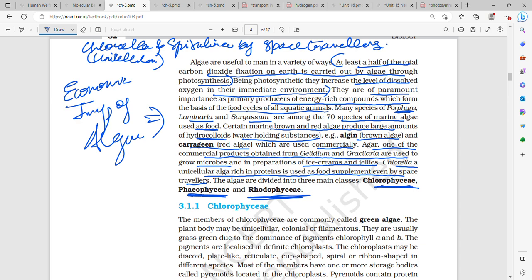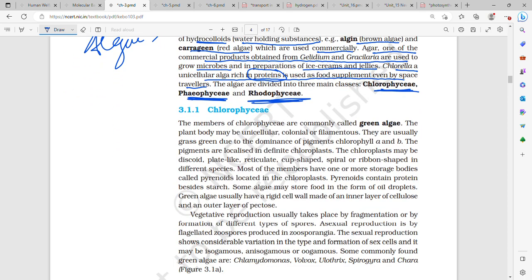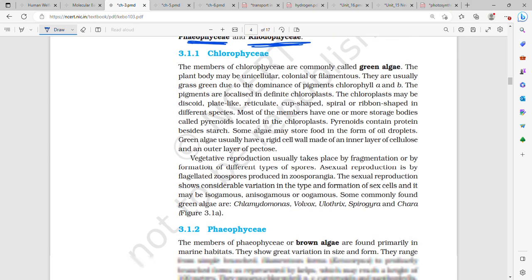Chlorella is a unicellular alga which is rich in proteins, and Spirulina is a bacteria, by the way. Chlorella is used as a food supplement even by space travelers. Algae are divided into three main classes: Chlorophyceae, green algae; Phaeophyceae, brown algae; and Rhodophyceae, red algae.